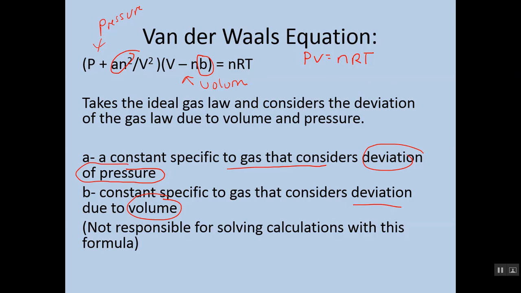Now remember, we said that we're looking for two things. The idea of how it deviates from pressure, and the idea of how it deviates from volume. So what would we say? Well, we might say something like this, and you can write this down, you can think about it and write down in your own words, but simply put this: HCl has a larger mass, thus moves more slowly than H2.